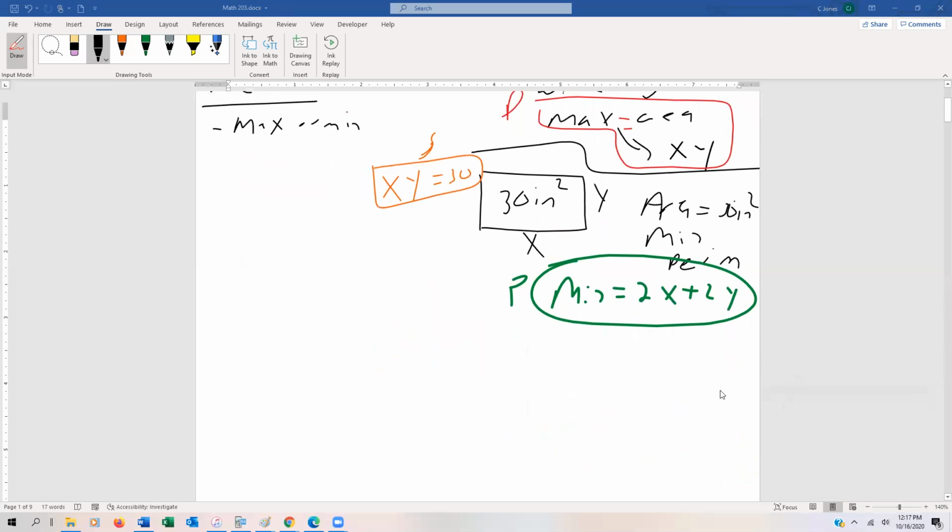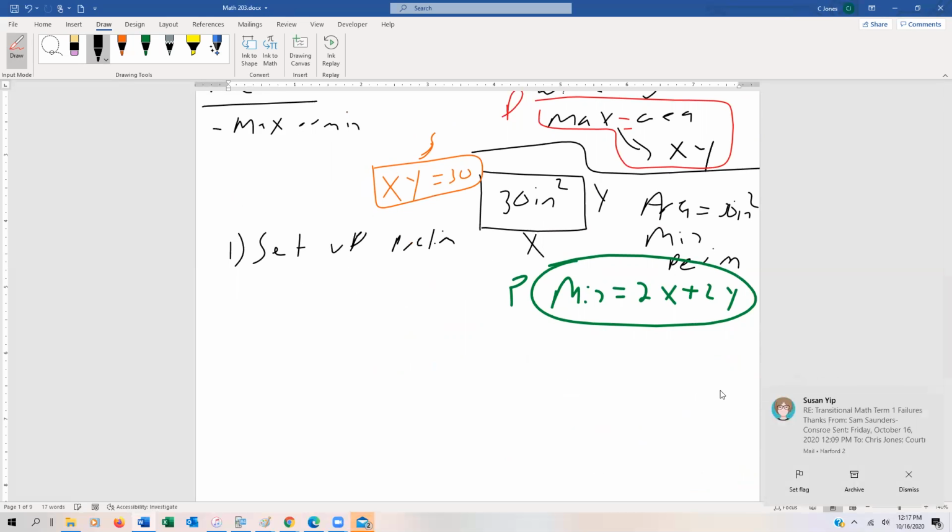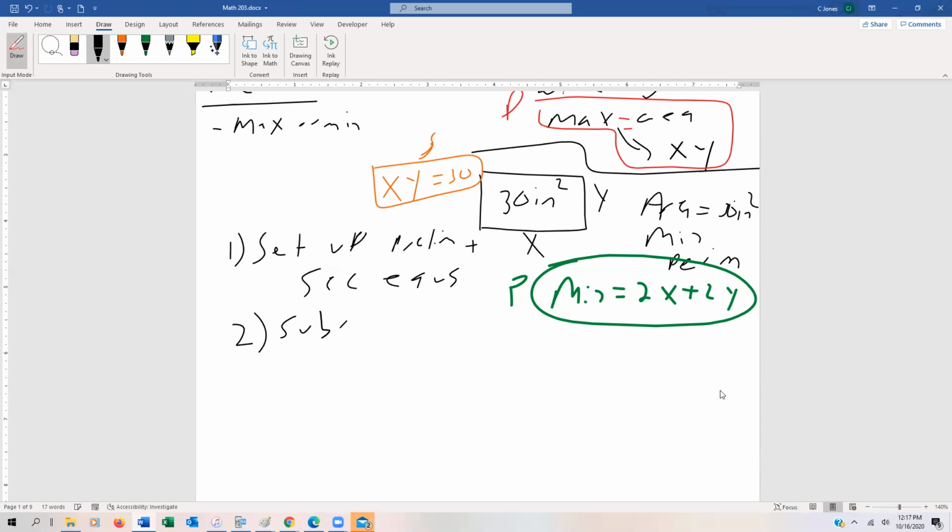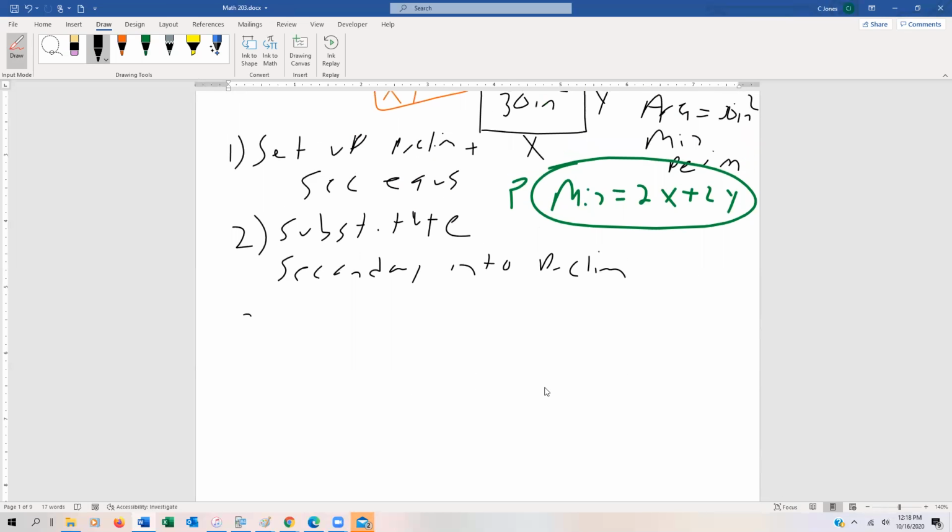All right, so what we're going to do is we're first going to set up the preliminary and secondary equations. Once we do that, we are going to substitute the secondary equation into the preliminary equation. Next, we're going to find the feasible region.